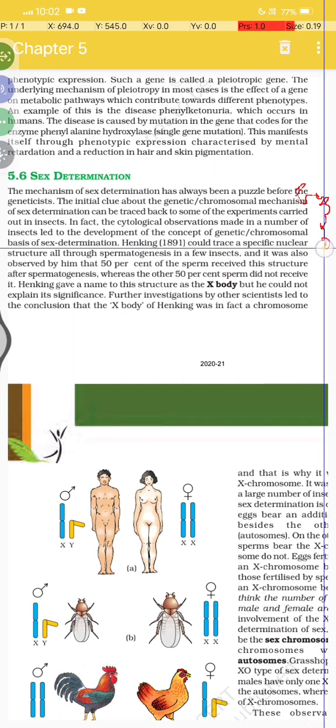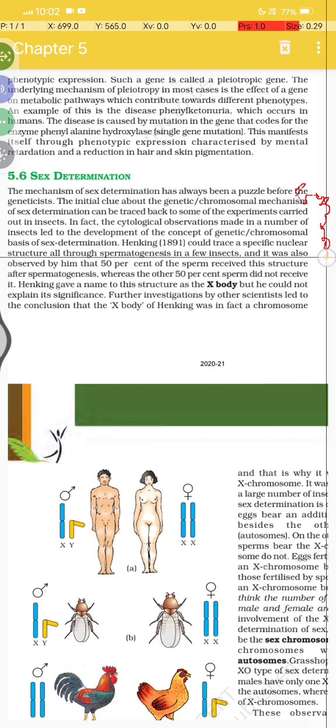Henking in 1891 could trace a specific nuclear structure through spermatogenesis in a few insects, and he also observed that 50% of the sperm received this structure.